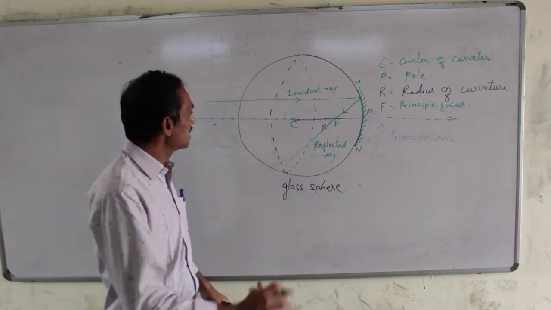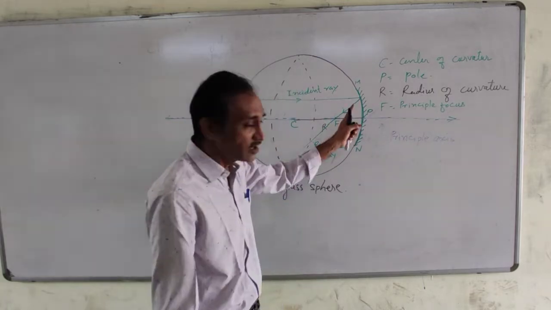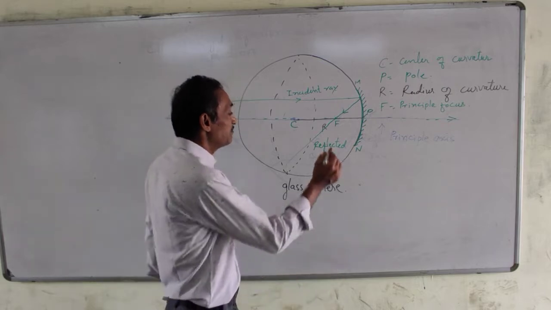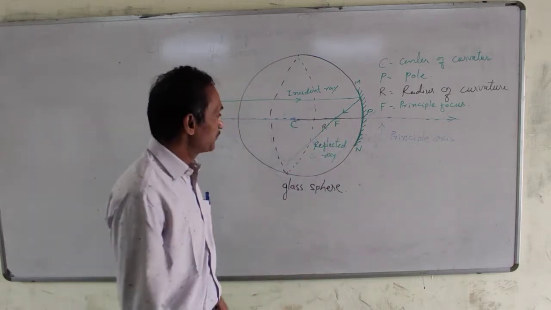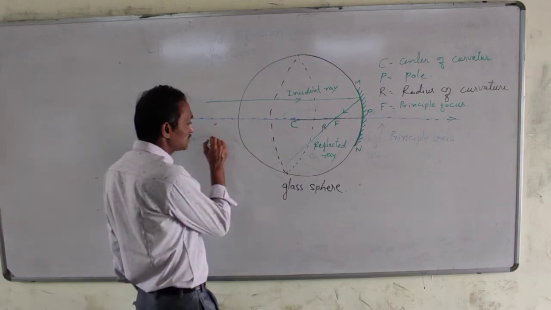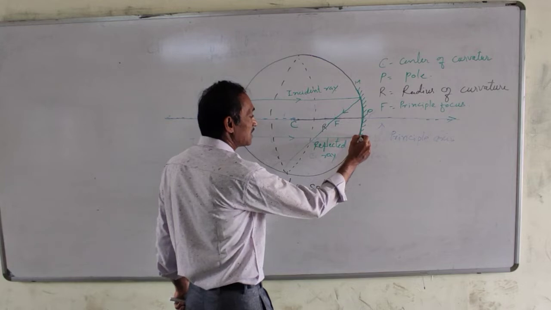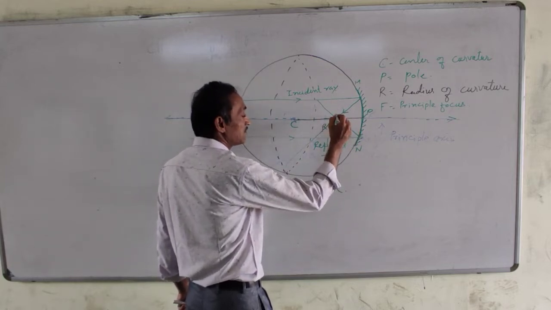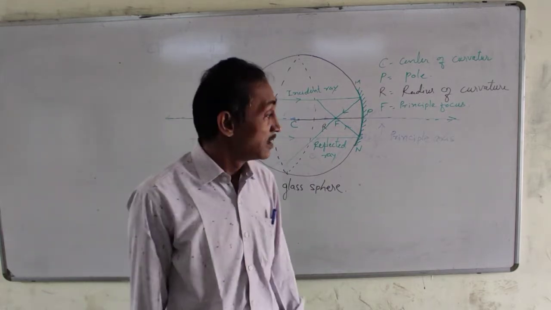So all the rays which are incident parallel to the principal axis on the mirror will be reflected and meet at the principal focus. Suppose I consider another ray which is parallel to the principal axis, it will again be reflected and intersect here at the principal focus.